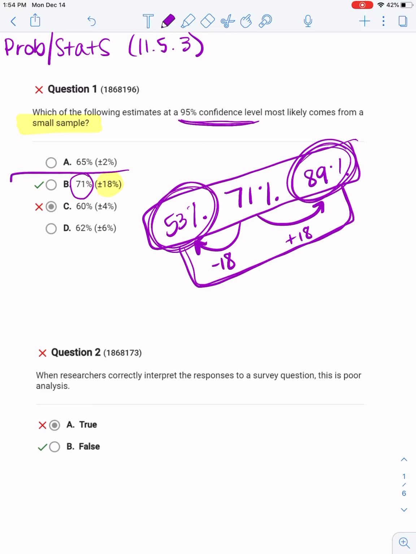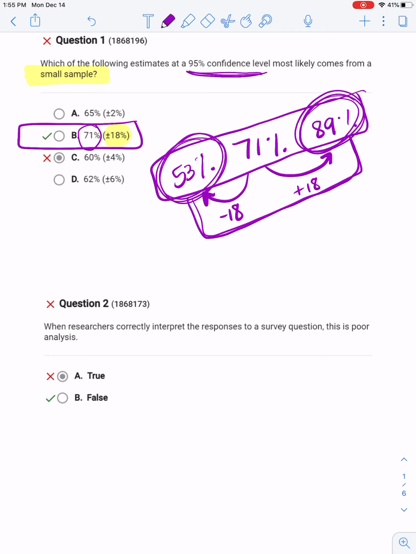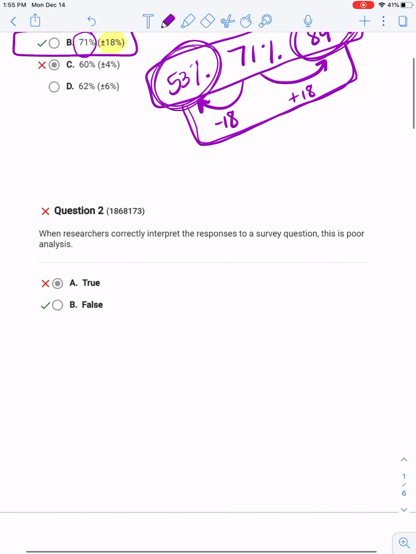So this is from a smaller sample size because if you don't have as much data, you're not taking as large of a group. Typically the more data that you have, the more accurate your estimate is going to be. So if you don't have as much data, it's going to be less accurate, which is why we have that larger margin, the 18%. So the largest margin that I highlighted in yellow there, the largest plus or minus percentage, is going to be your smallest sample size, okay?